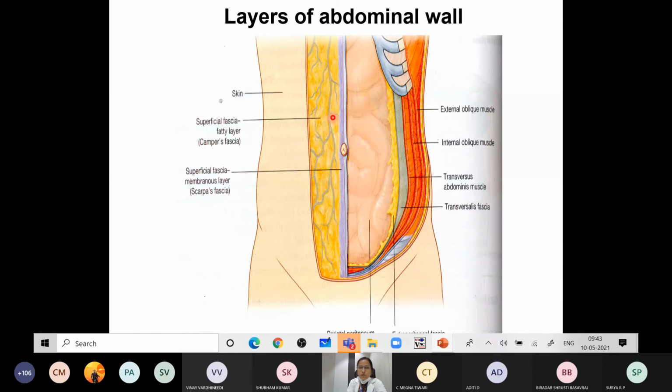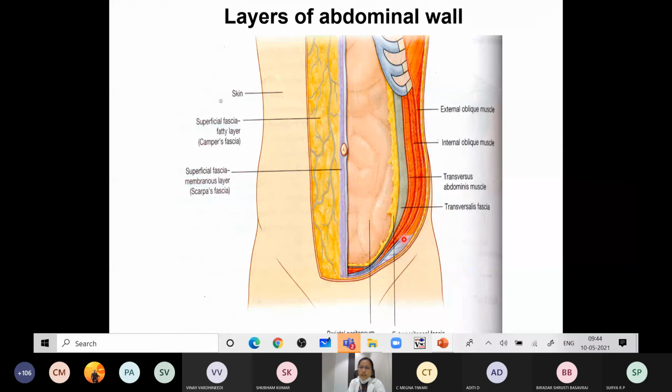So this is how the layers of the abdomen are arranged: the skin, the superficial fascia, having the fatty layer and the membranous layer. Then you have the external oblique muscle, the internal oblique muscle, the transversus abdominis, and something called the fascia transversalis. What is this fascia transversalis? It is a fibroareolar membrane covering the posterior surface of the transversus abdominis muscle. So posterior to the transversus abdominis there is a fibroareolar membrane called the fascia transversalis.